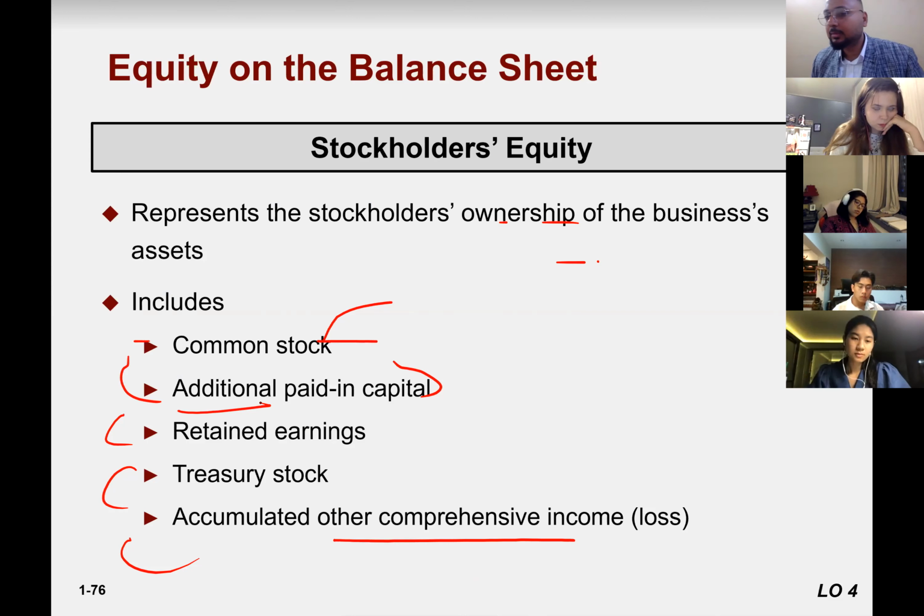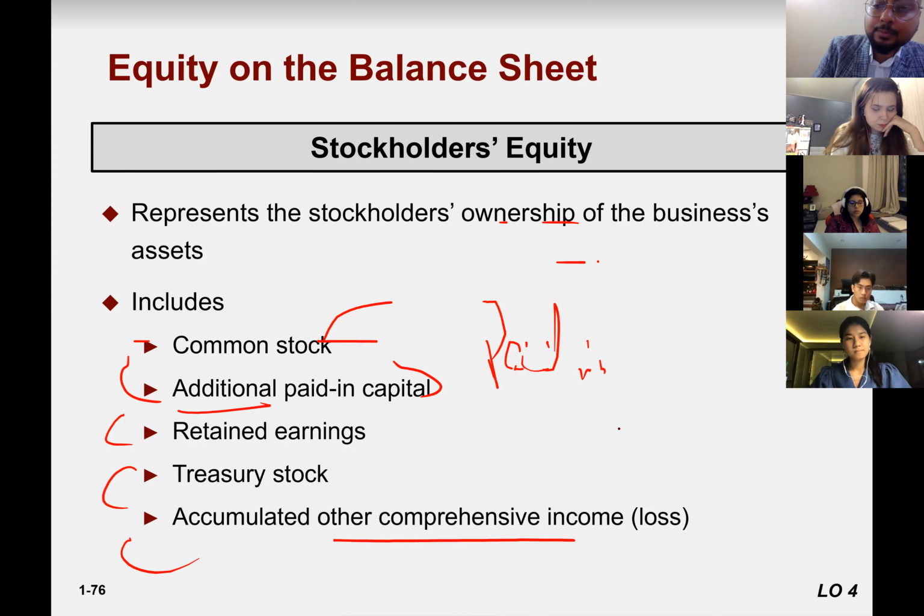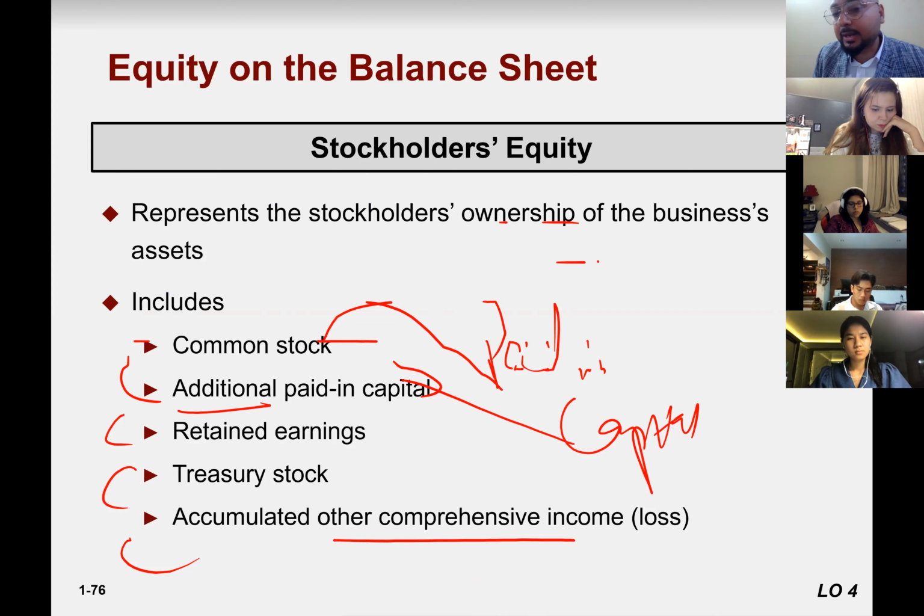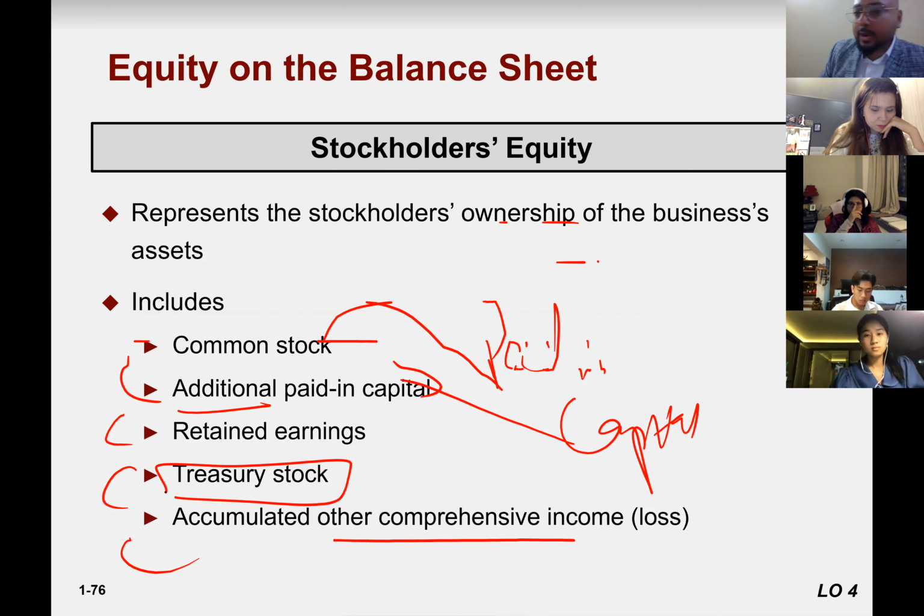Owner's equity, in our previous slides, we talked about paid-in capital plus retained earnings. But now paid-in capital has two parts, which are common stock and additional paid-in capital, or premium on paid-in capital. Different books have different names. Retained earnings, treasury stock. What does it mean?